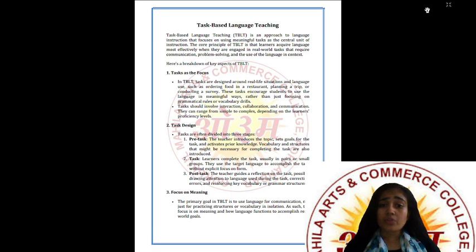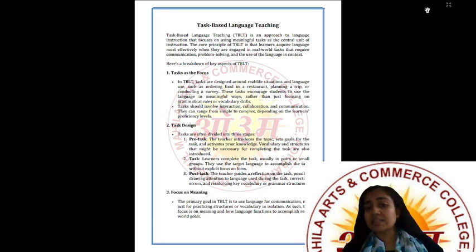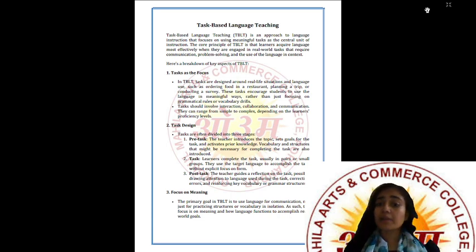Tasks should involve interaction, collaboration, and communication. They can range from simple to complex depending on the learner's proficiency levels. So the tasks should involve interaction, also collaboration, which means in a group they'll do the activity, and communication, of course. They can range from simple tasks, and then the level will increase to complex depending on the learner's proficiency levels.